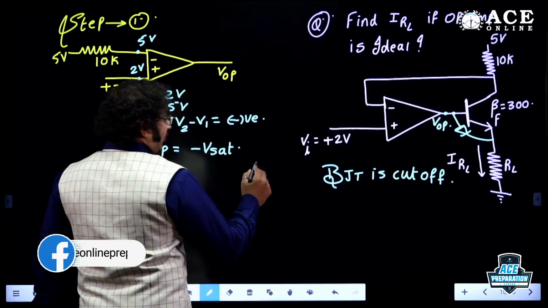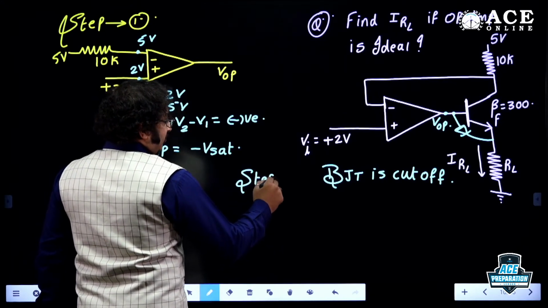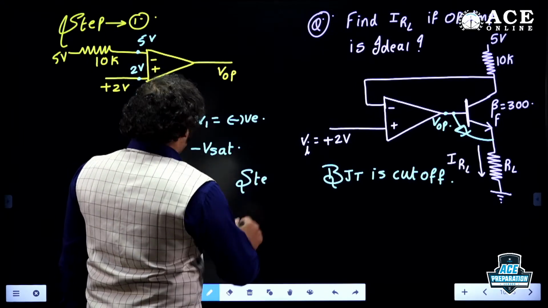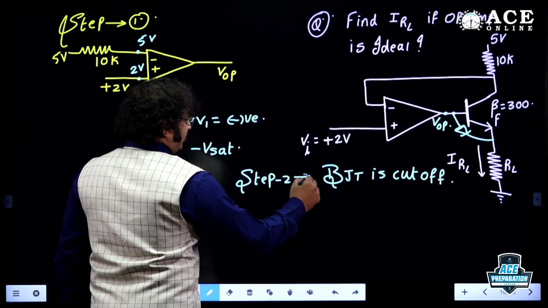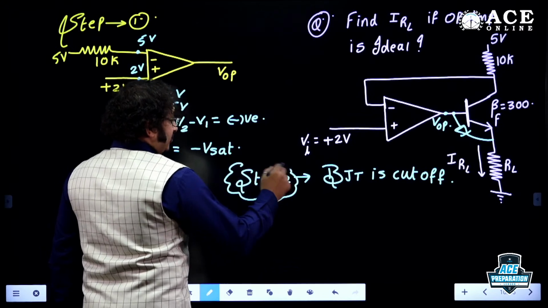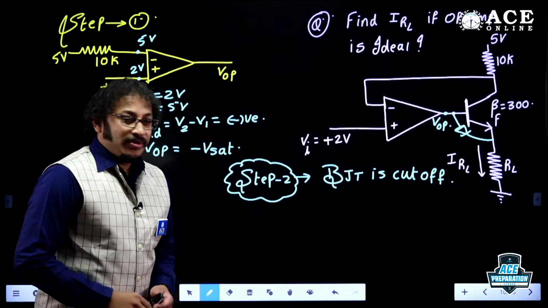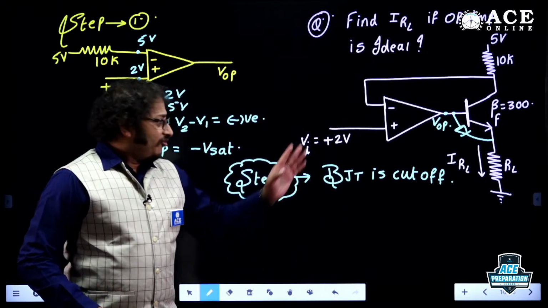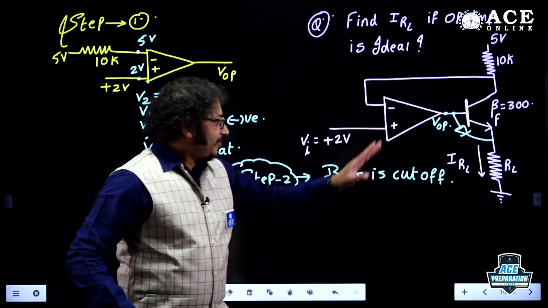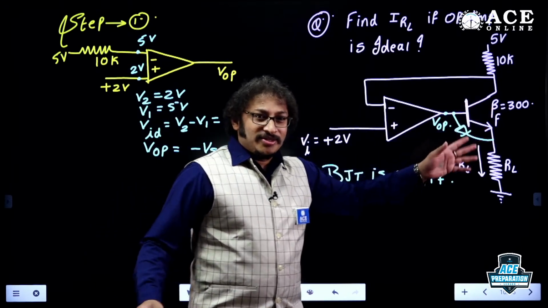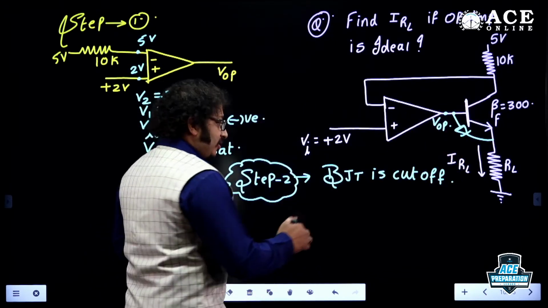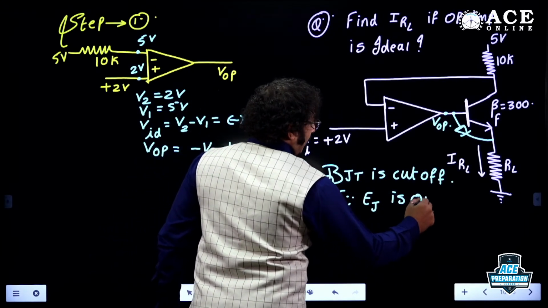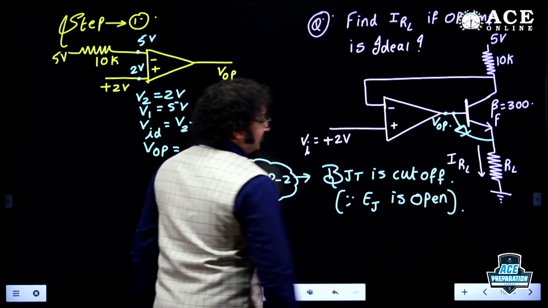So this is step 3. This is step 3 because I mean to say step 3, not step 3 here. Sorry, this is step 2, because step 2 represents identifying the status. So in step 2, I got clarity that the BJT is in cutoff. If the BJT is in cutoff, it is absolutely an open switch. Cutoff indicates an open switch, because the emitter junction is open.